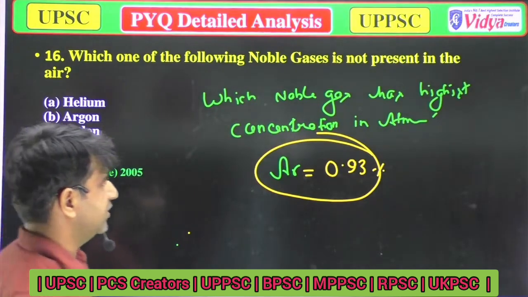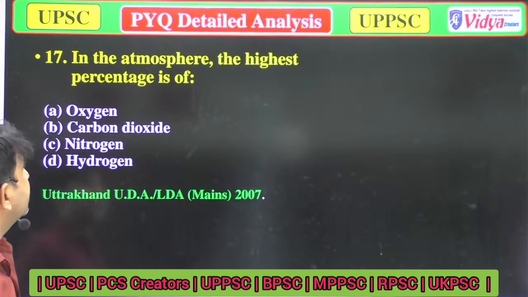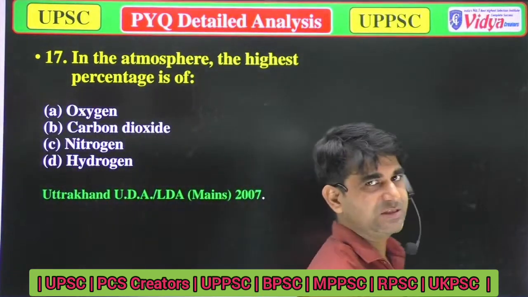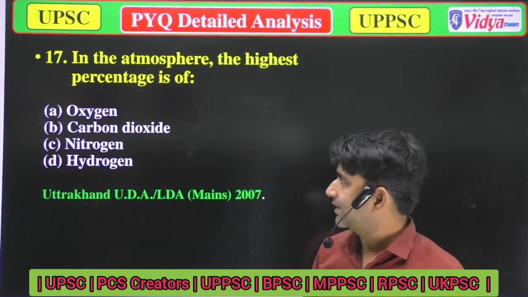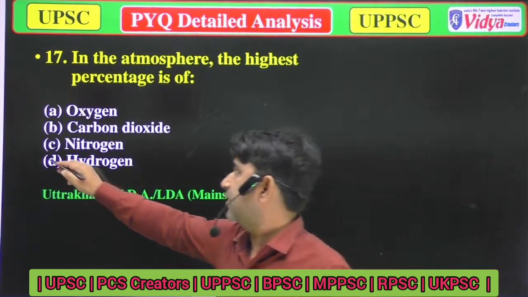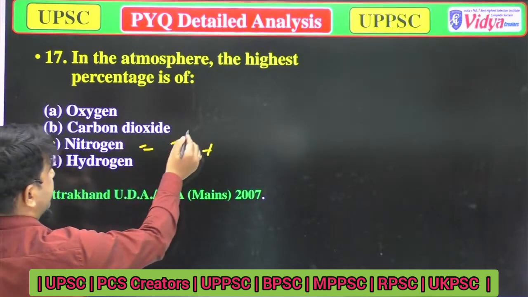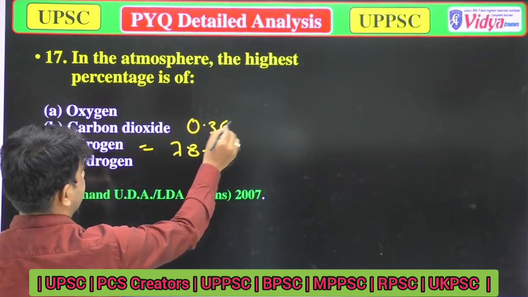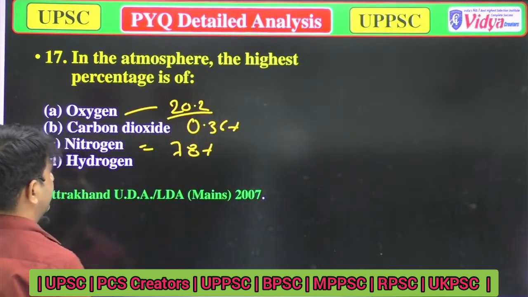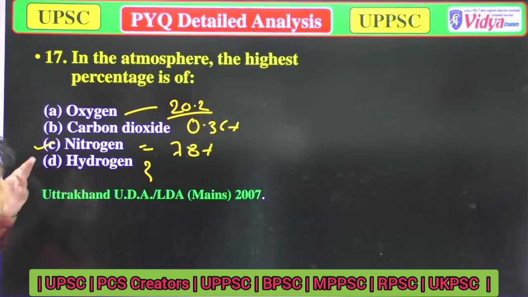So now we'll move to the next question. In the atmosphere, the highest percentage is of. It's a simple question, which gas has the highest percentage. Options are oxygen, carbon dioxide, nitrogen, and hydrogen. The correct answer is nitrogen, because nitrogen is about 78% of the atmosphere. Carbon dioxide has about 0.66%, and oxygen has about 20 point something percent. I don't know about the hydrogen. It will be in very small quantity. So the highest percentage will be of nitrogen.